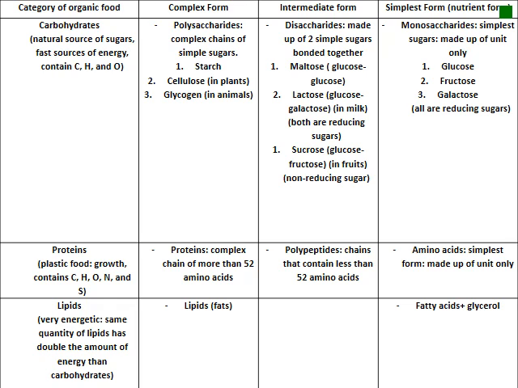Carbohydrates, the category of organic food. Complex form, it's polysaccharides. It's a complex chain of simple sugars. It contains starch, cellulose in plants, glycogen in animals. Intermediate form,